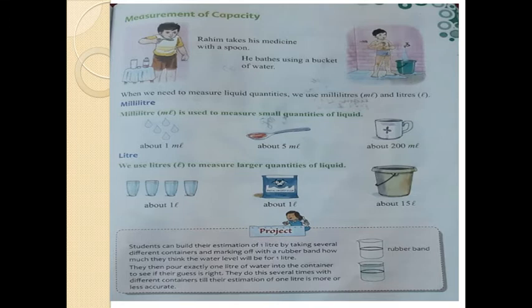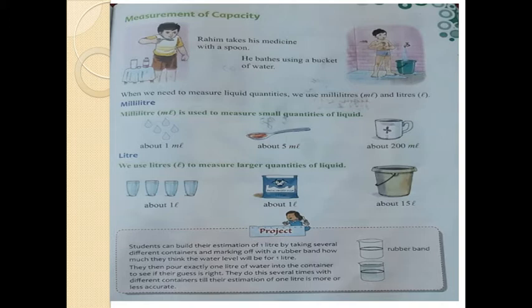100 centimeter is equal to 1 meter, or 1 meter is equal to 100 centimeter. Measurement of mass or weight, 1000 gram is equal to 1 kilogram, or 1 kilogram is equal to 1000 gram. Which one length is small, like our water bottle, pouch, eraser, pencil, thumb?